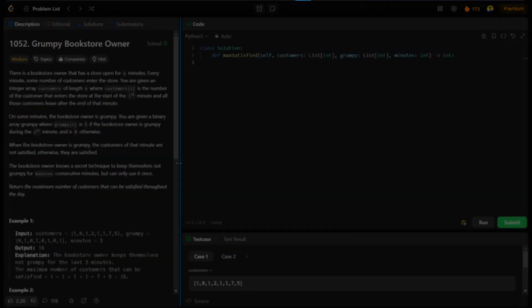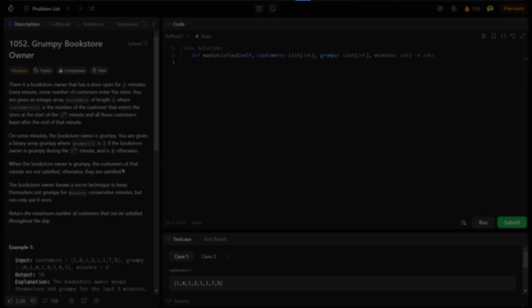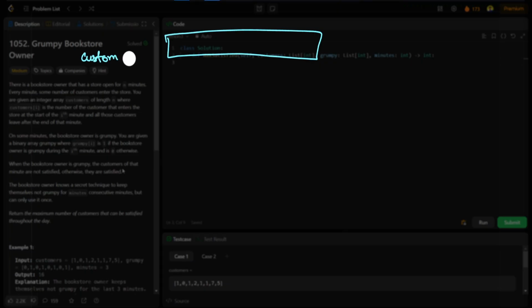So let me take one example and we'll see what they are trying to ask. We are given two arrays. Let me create one array for customers. This is my customers array.